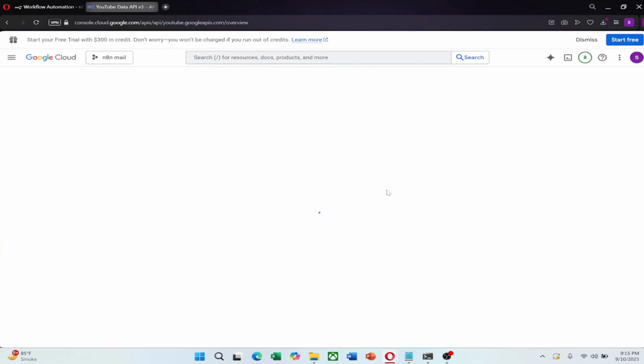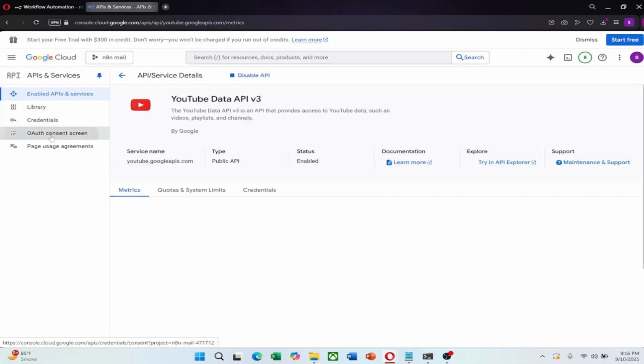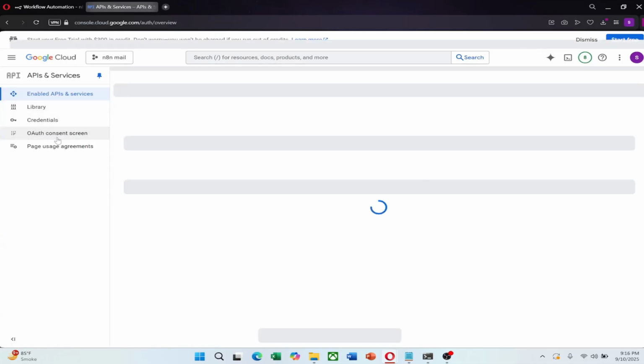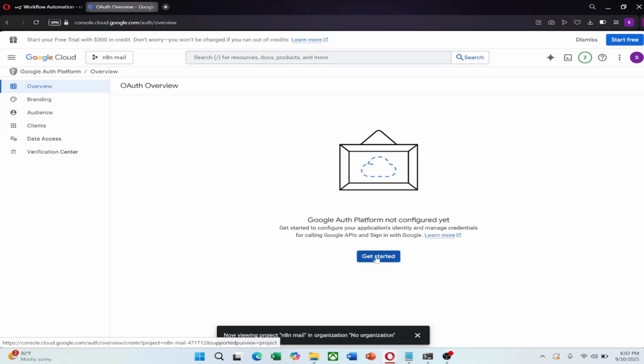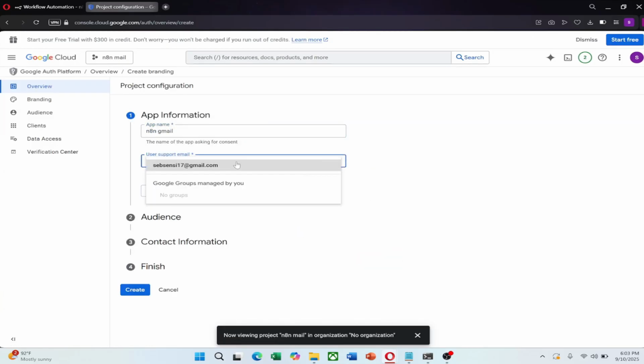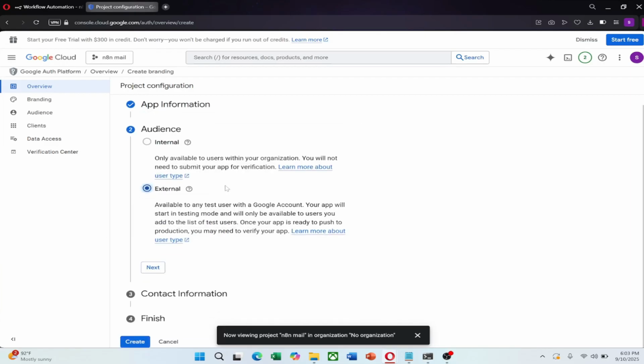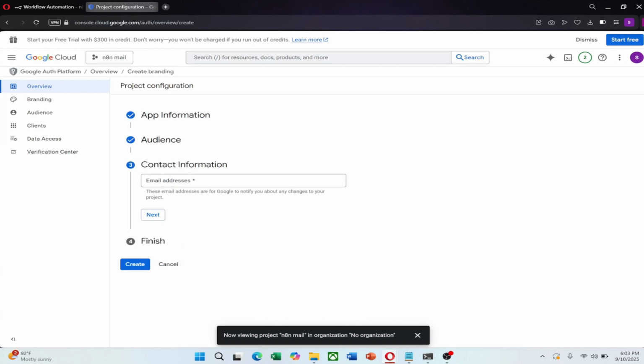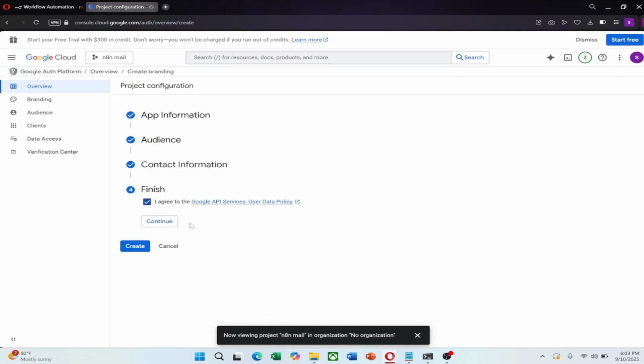After enabling the API, we need to configure the OAuth consent screen. Click on OAuth consent screen from the left menu. Click Get Started. Enter an application name, for example, N8N Mail. Add your email address as the contact email. Select External since this application will be external. Continue filling out the information, including your contact email again, and agree to the Google API terms.